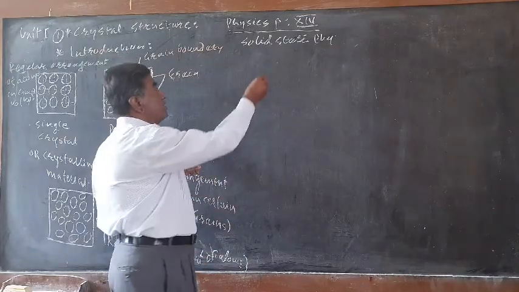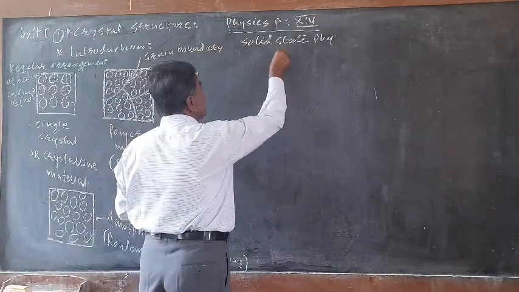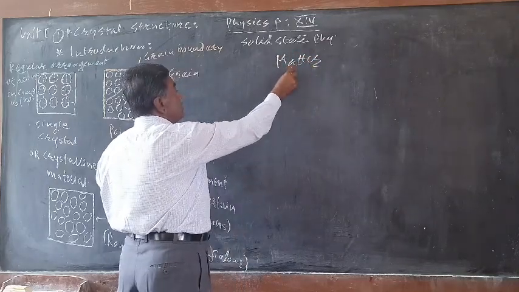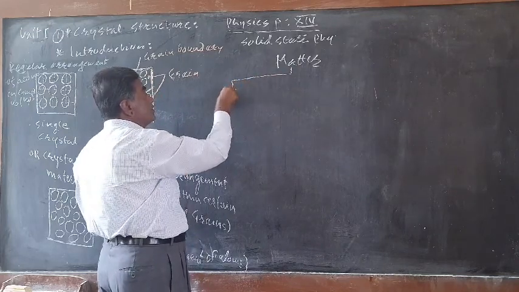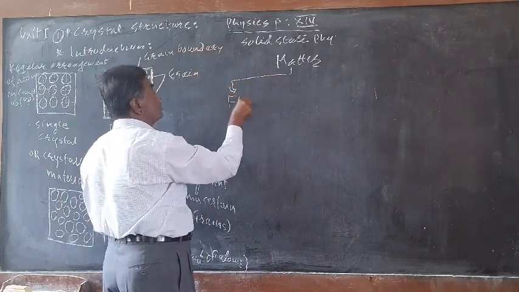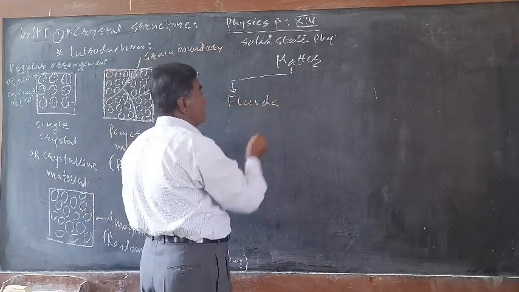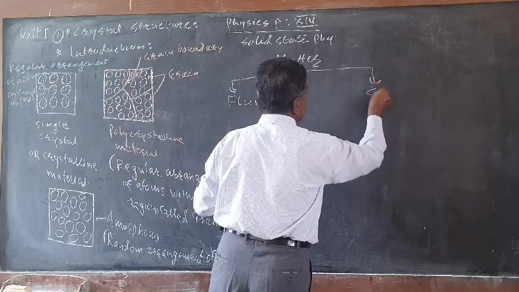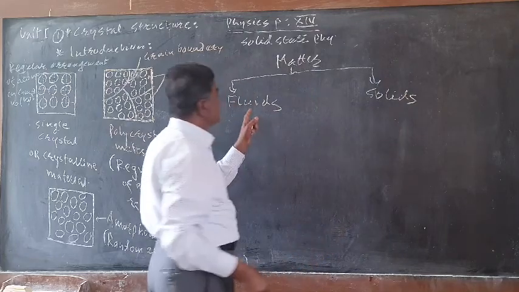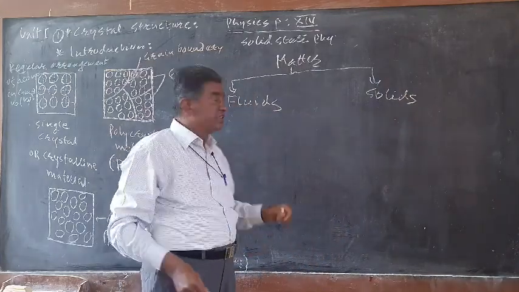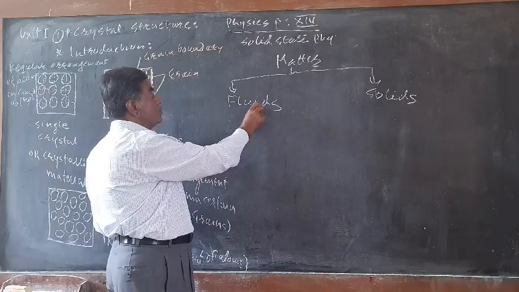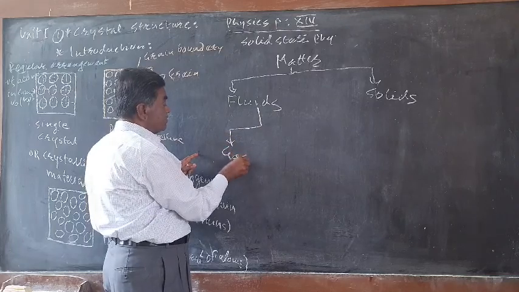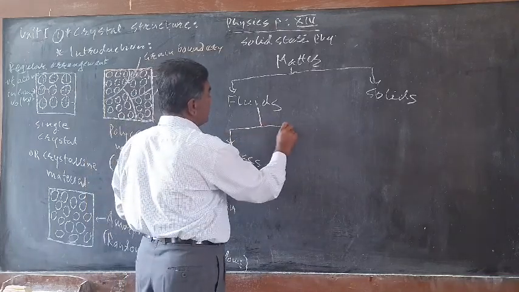Generally, matter exists in two states. One is fluids, and the other is solids. Matter exists in these two states. And again, the fluids are classified into two states. One is gaseous, and the other is liquid.